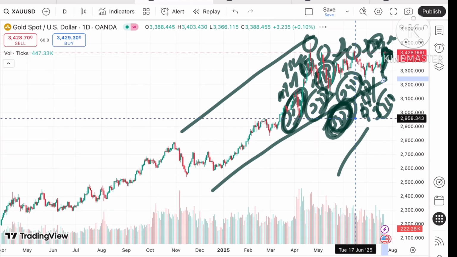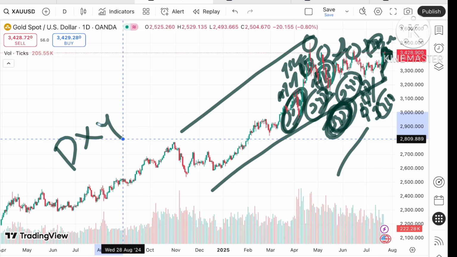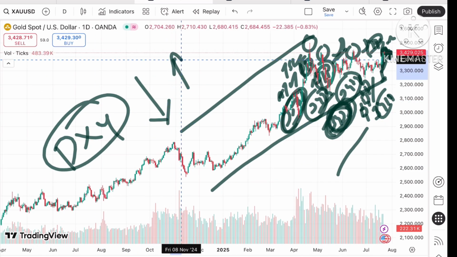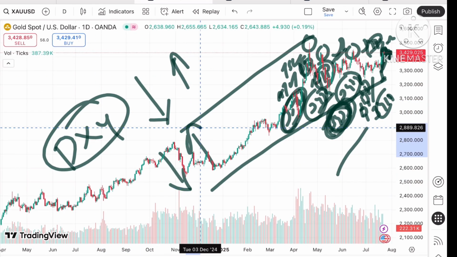Okay, see, as we have understood, the price of gold depends on a lot of factors. One of the factors is the dollar index, which is inversely related to gold.